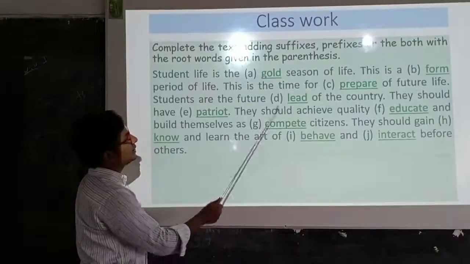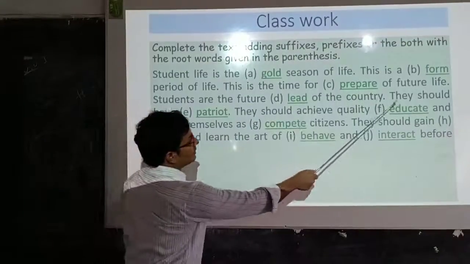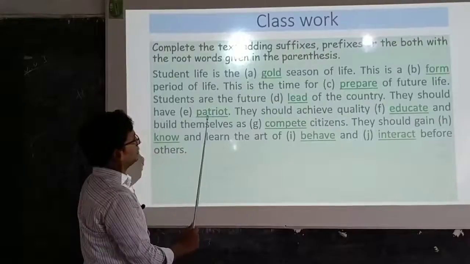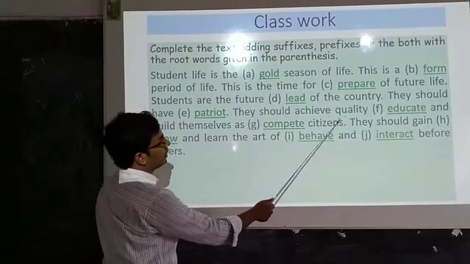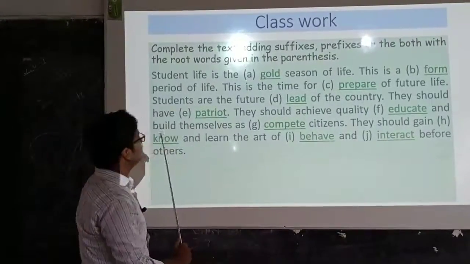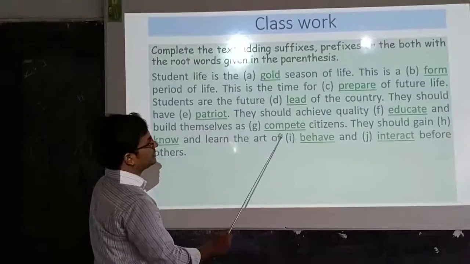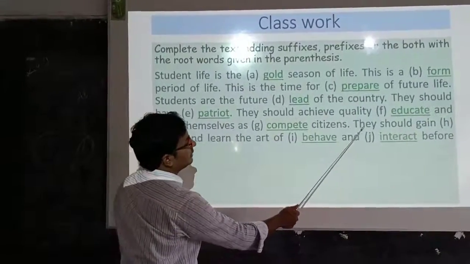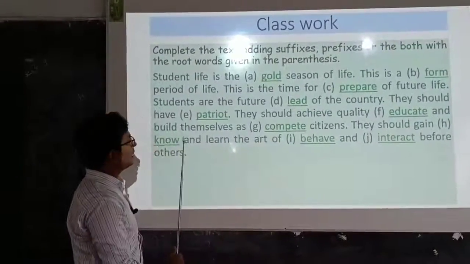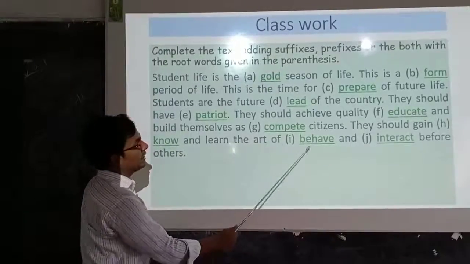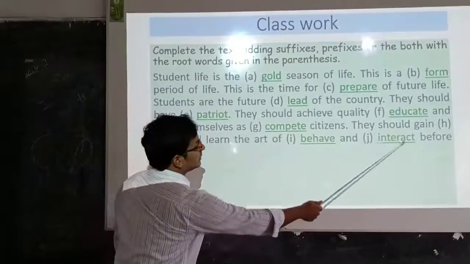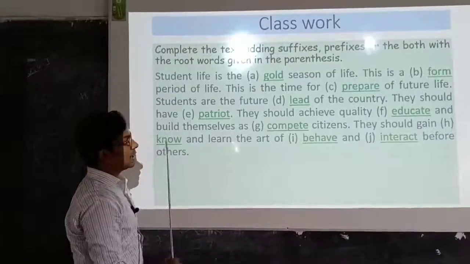Students are the future lead of the country. They should have patriot. They should achieve quality, educate and build themselves as complete citizens. They should gain, know and learn the art of behave and interact before others.